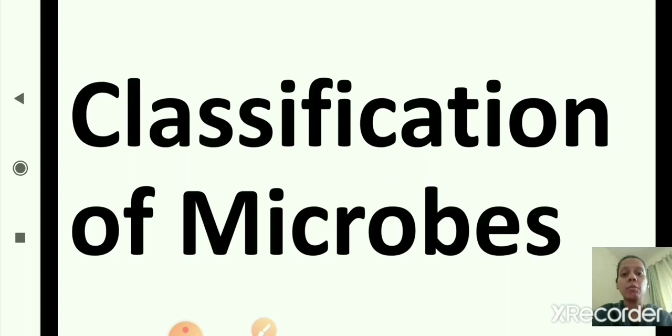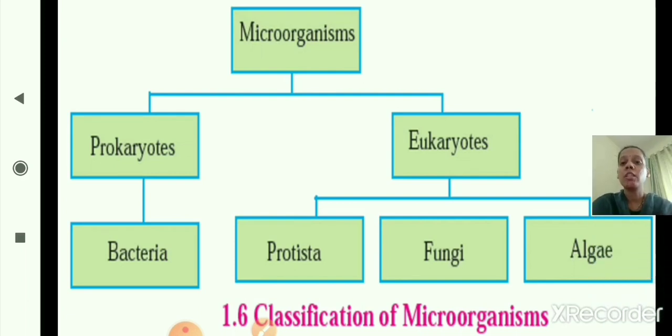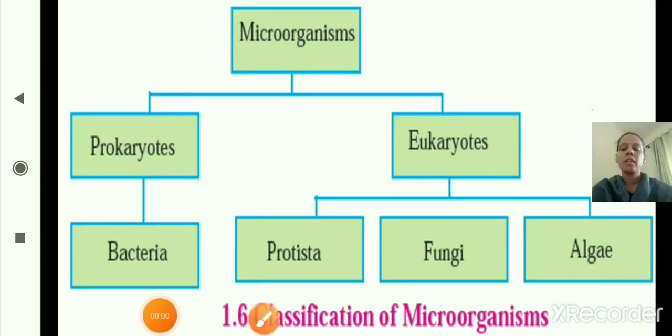Now the next part is classification of microbes. One more flowchart is given, as you can see here, the classification of microorganisms. Microorganisms are classified into prokaryotes and eukaryotes. Prokaryotes are further divided into bacteria, and eukaryotes are further divided into protista, fungi and algae, as you can see in the table. Now we will see the characteristics of each.